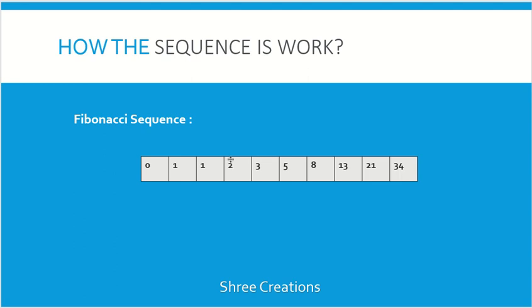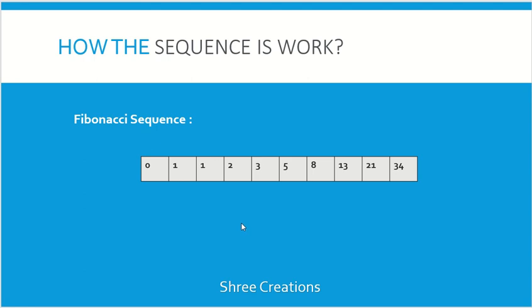For the next sequence, the first number is 1, the second number is 2. I'm adding these 2 numbers and printing the output. For the next sequence, again the first number is 2 and the second number is 3. So these 2 numbers are added and the output is printed. So like this, the sequence works in this Fibonacci series.